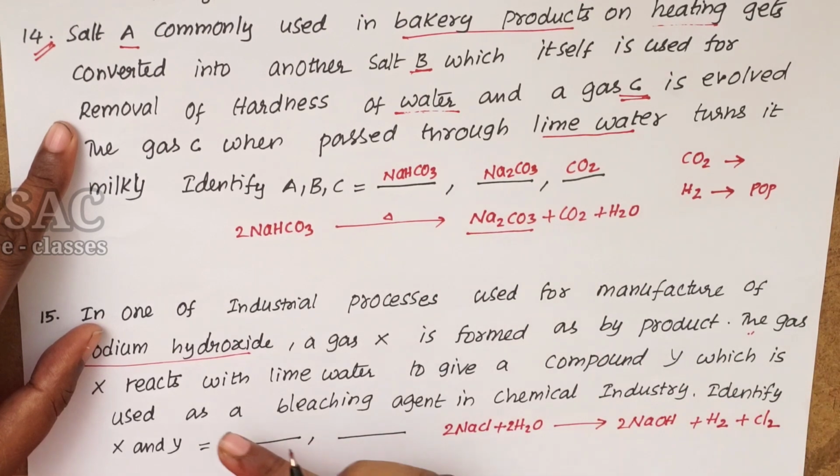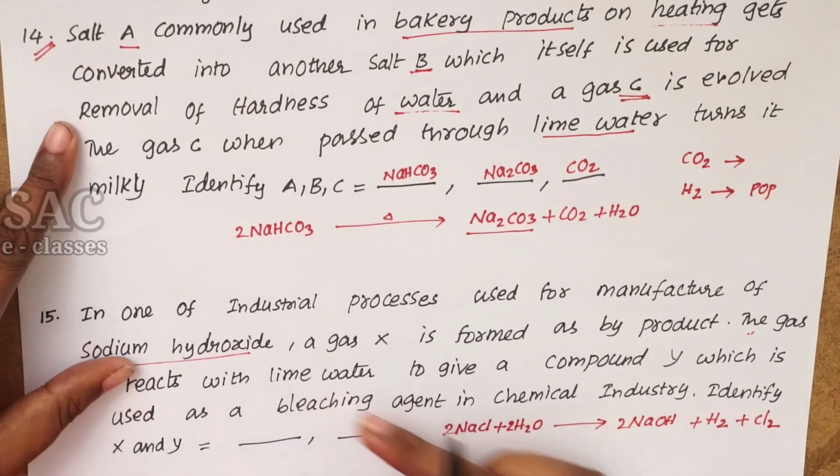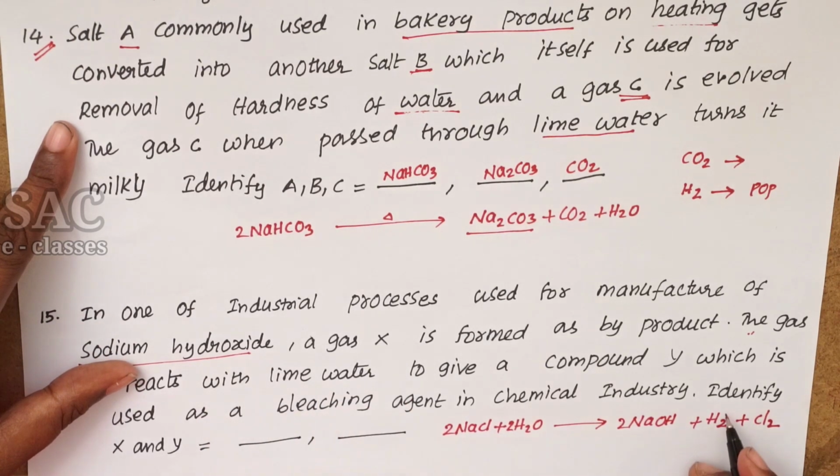The gas X reacts with the lime water, they are saying. That means, is it chlorine or hydrogen? Obviously chlorine.